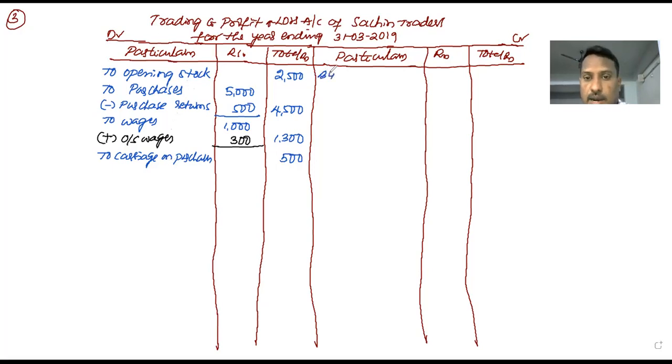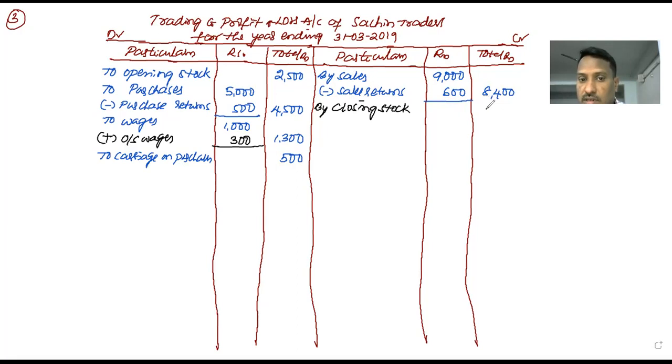Credit side, by sales. The amount of sales is 9,000. From this minus sales returns. Sales returns 600. 9,000 minus 600, 8,400. So one more transaction we have to record on the credit side of the trading account, by closing stock, which is in the adjustment. The value of the closing stock is 4,500.